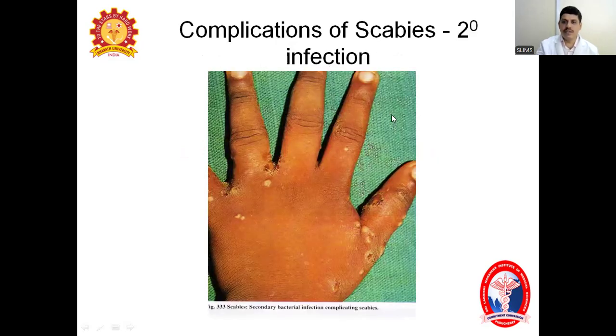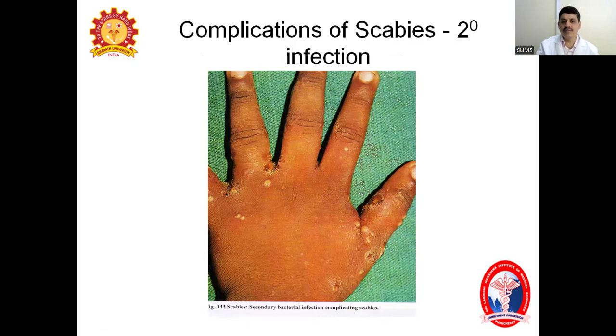So, in this picture, you can see papules, pustules, and erythema. All these things you can see in the finger spaces. Papules are already there, which are secondarily infected, and because of that, we see pustular lesions. That is why it's called secondary infection. Most commonly, patients will present like this many times. You should not get confused and treat only for a secondary infection. You have to treat, definitely keep it in mind, scabies, and call the patient for follow-up after 5 days, and